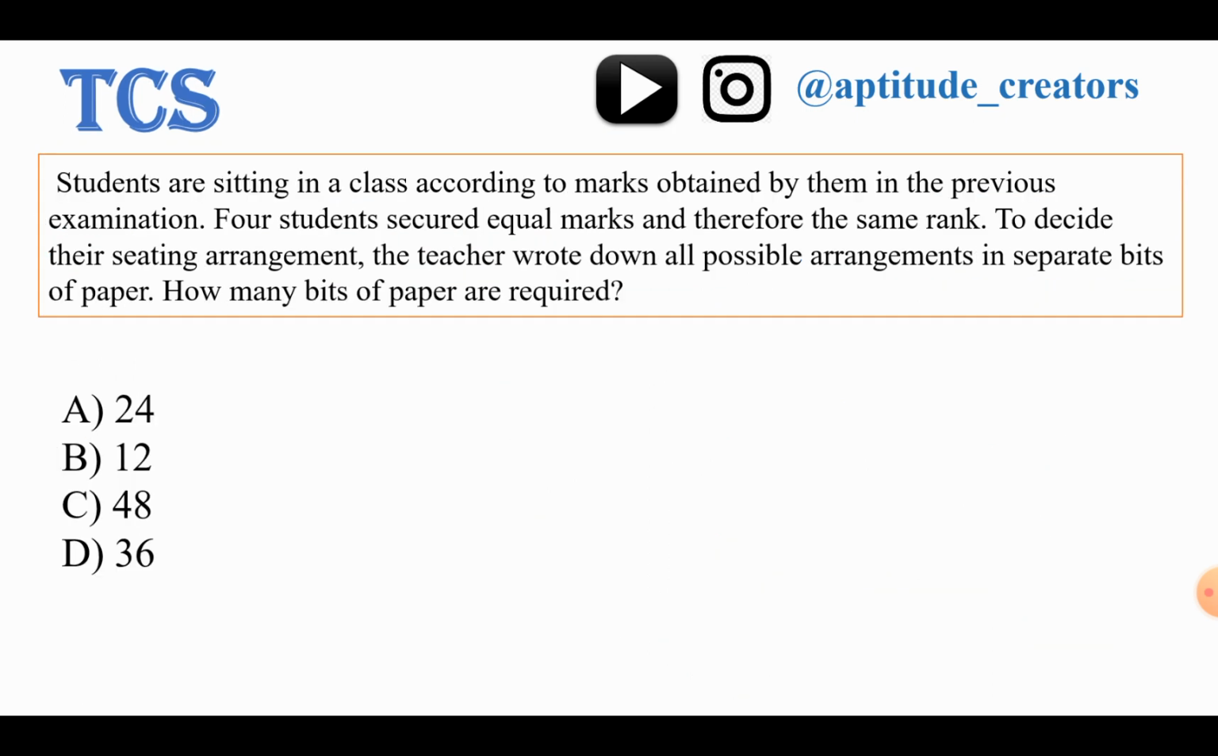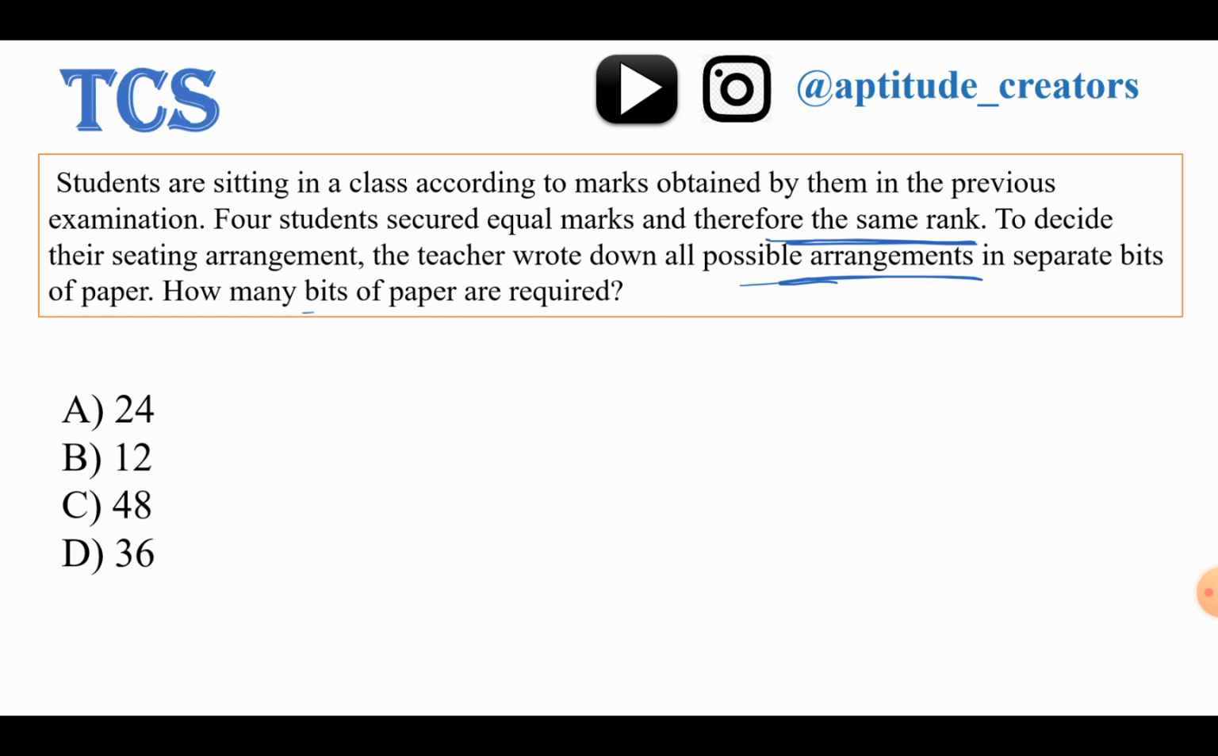Moving forward to next. Students are sitting in a class according to the marks obtained by them in the previous examination. 4 students secured equal marks and therefore the same rank. To decide the seating arrangement, a teacher wrote down all possible arrangements on separate bits of paper. How many bits of paper are required?